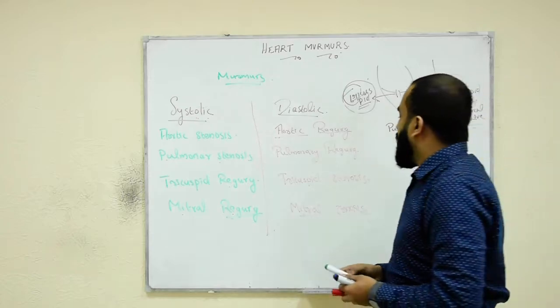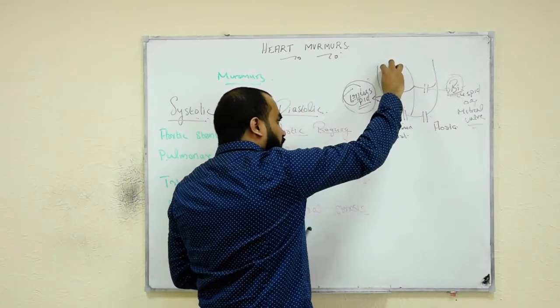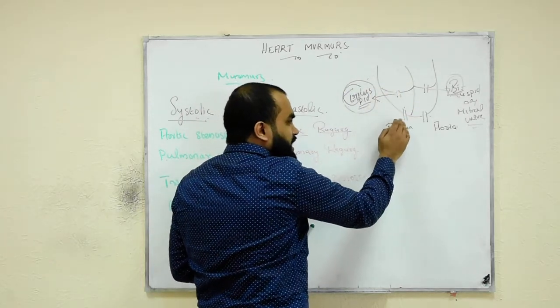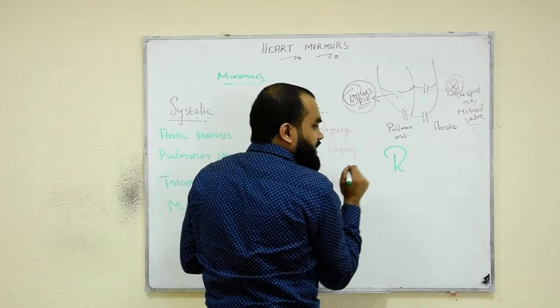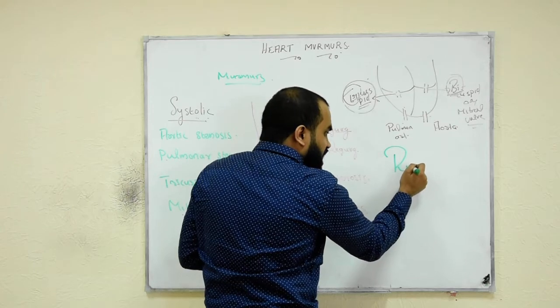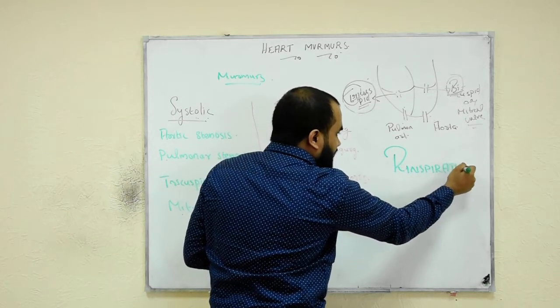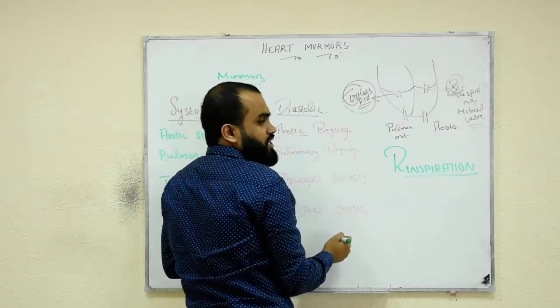Another thing to remember that will help you in some questions is a mnemonic. Remember all the murmurs on the right side. Right side means what valves do we have here? We have the aortic here, we have the tricuspid here, we have the pulmonary. All the right side murmurs increase with inspiration. So remember in mnemonics, rinspiration. All the murmurs on the right side of the heart increase with inspiration.